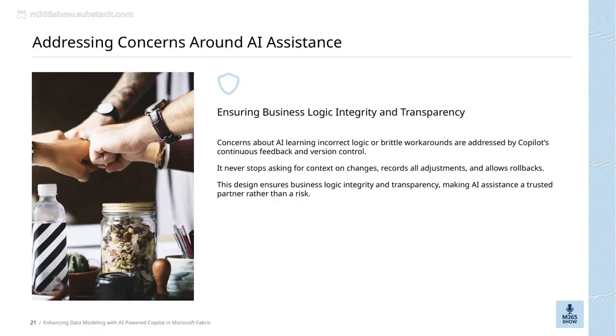It also records every adjustment, so you have a clear history of what's been done. And if needed, you can easily roll back to a previous version. This approach is all about maintaining the integrity of your business logic and ensuring transparency throughout the process. It helps make AI assistants a trusted partner, something you can rely on confidently, rather than a risk.